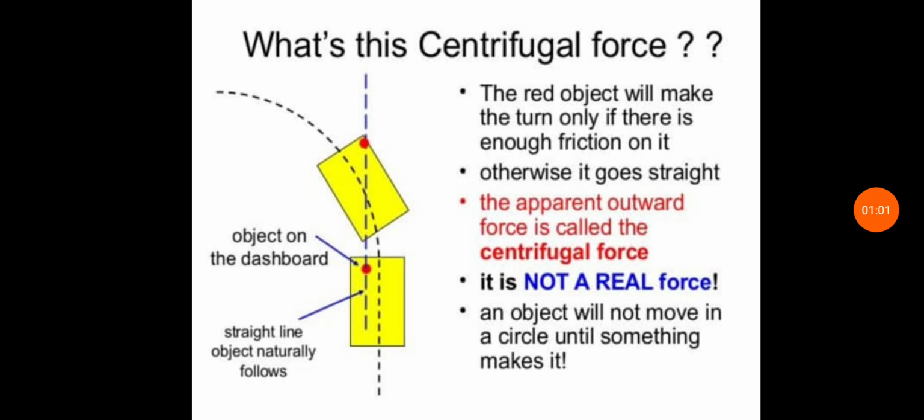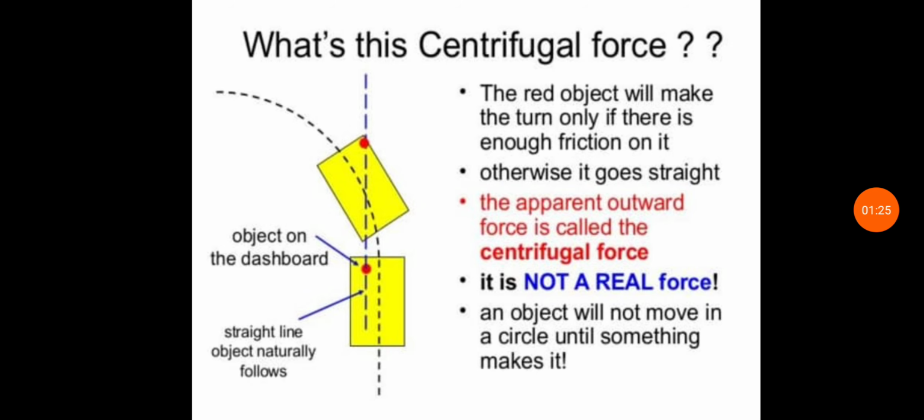Now in this figure, the red object will make the turn only if there is enough friction on it. Otherwise, it goes straight. The apparent outward force is called the centrifugal force. It is not a real force. An object will not move in a circle until something makes it.